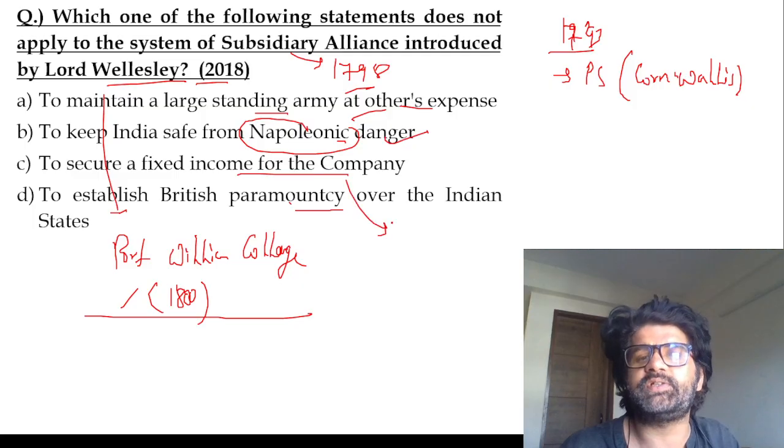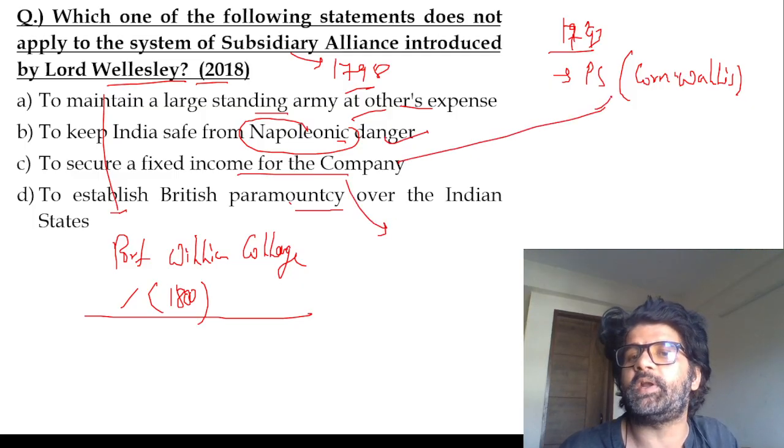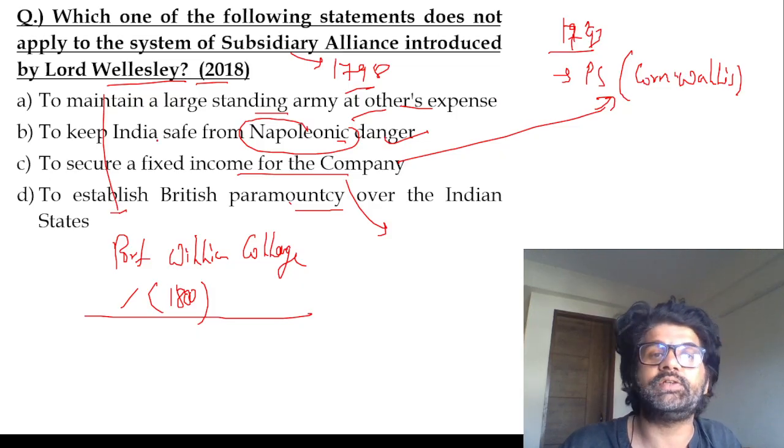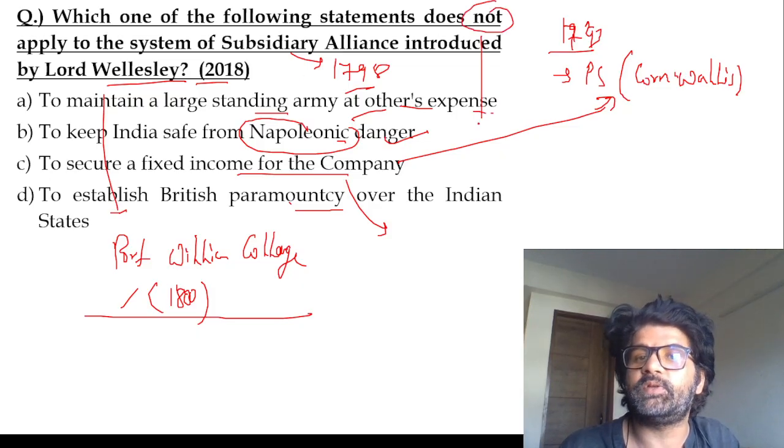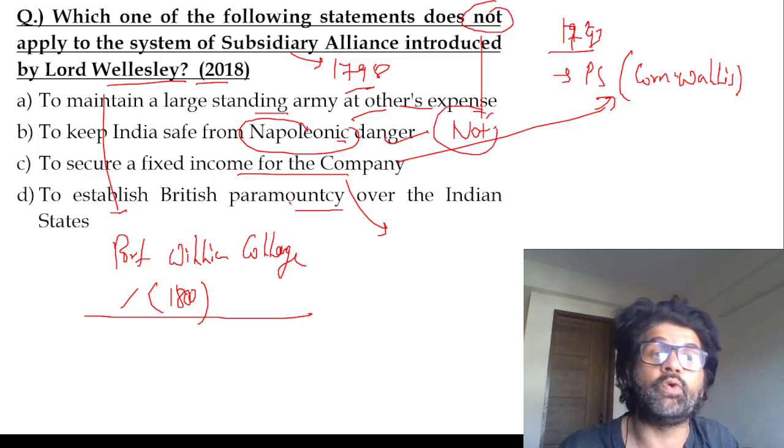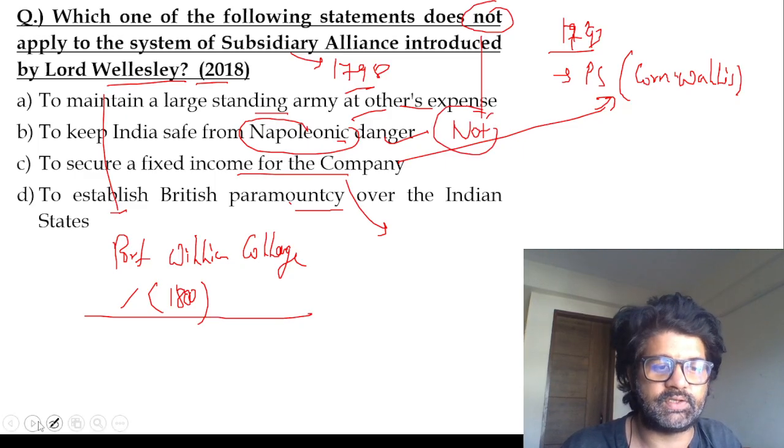It was not about securing a fixed income. For securing fixed income, they came up with the permanent settlement 5 years earlier. So C is the one, since they're asking for 'not'. Sometimes they will highlight this 'not', sometimes they won't. So the answer is C, guys.